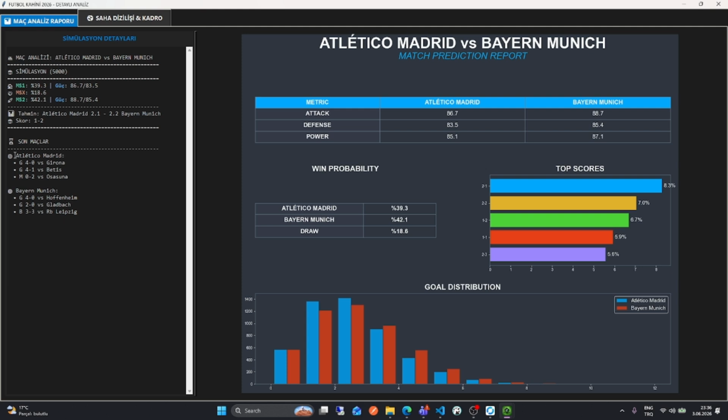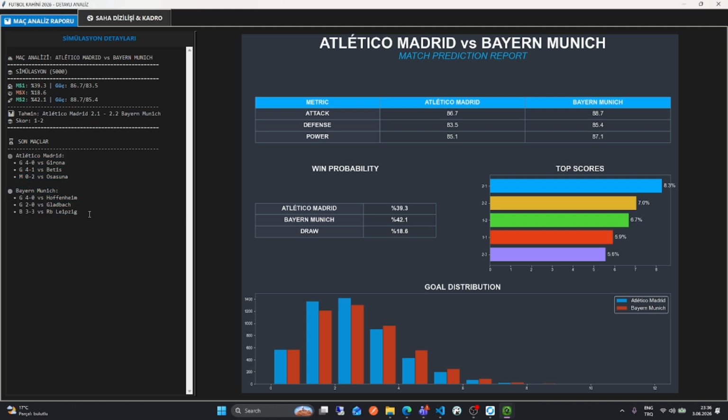For example, as you can see in the goal distribution graphics, Atletico Madrid can score 3 goals the most there, and also Bayern Munich, because the two teams are too big for their league. They are the biggest and the best team in their league. So there are going to be so many goals against such defensive teams.